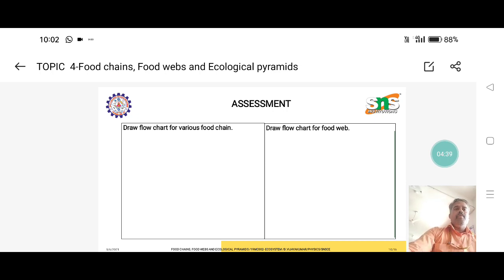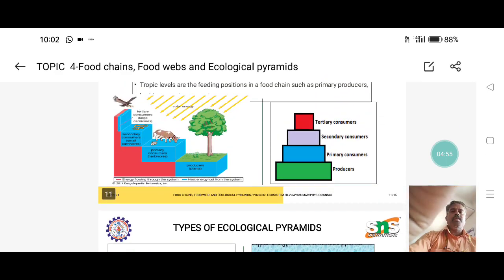The assignment we give from this topic of food chain and food web: draw the flow chart of various food chains and food webs. These two we give as the assignment from these topics.